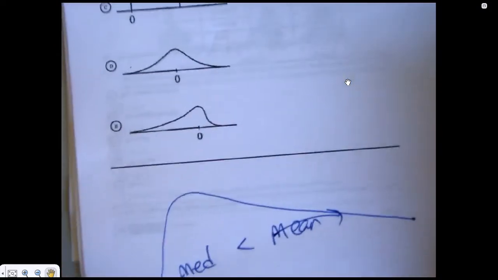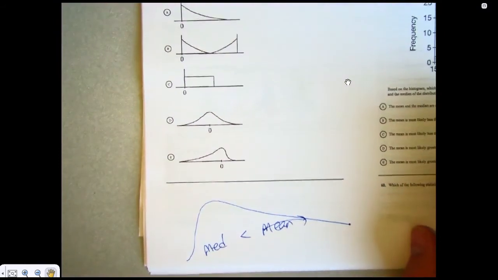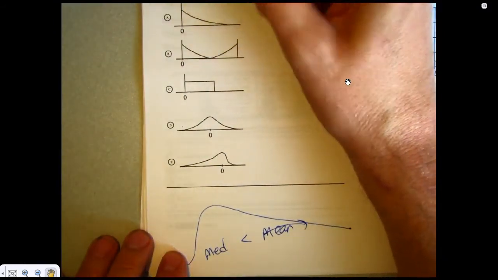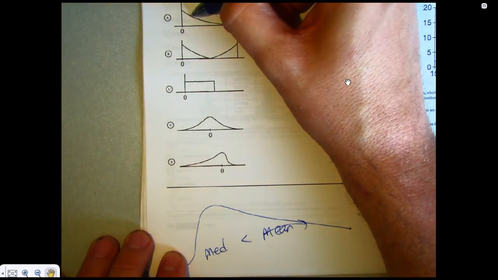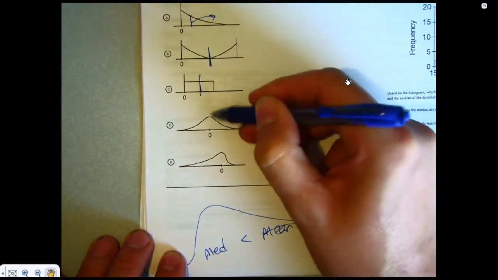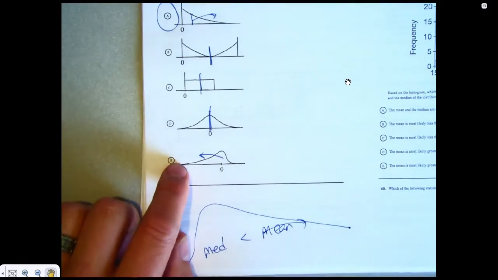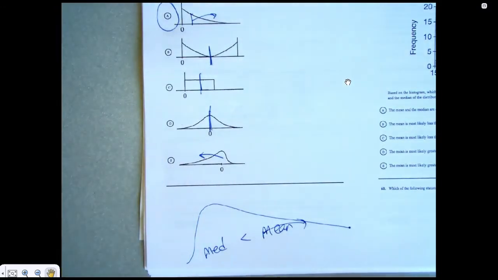58. They say, in which of the following is the mean greater than the median? Well, if the mean is to the right of the median, it must have gotten pulled that way. So it must have been skewed to the right. I'm really sorry about these camera issues. I'll get better at this, but we're looking for skewed right here because the median's probably around here, and then the mean would be way over there. This they'd be the same because it's symmetric. This they'd be the same because it's symmetric. This they'd be the same because it's symmetric, and this would be the opposite, where the mean is smaller. So 58 is A.